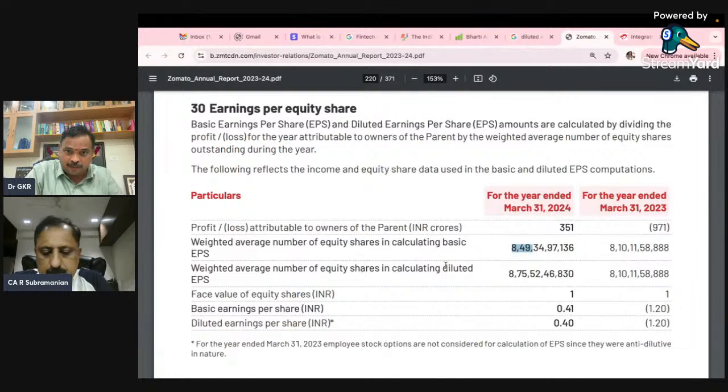For diluted EPS it is 875 crore. That is the denominator, so your 41 paisa becomes 40 paisa, because of the larger number of shares. It's dilution. You will ask what dilution I have to include and what I shouldn't include. I'll come to that one by one.